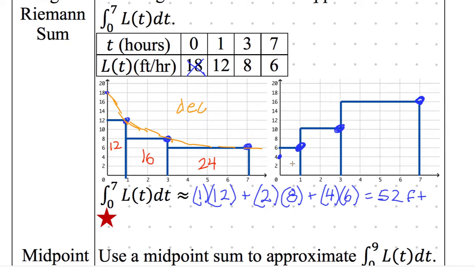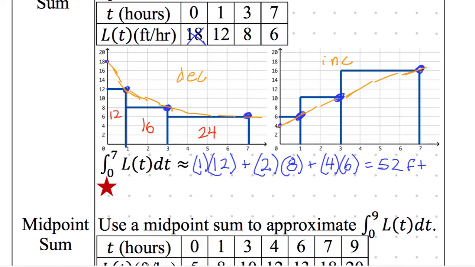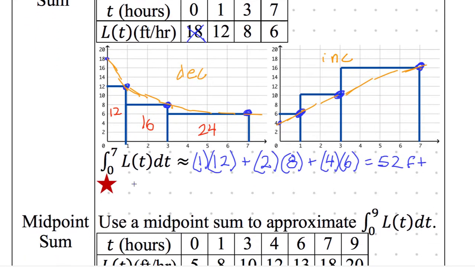This one is increasing now. So there's my line that goes through it. It's increasing, but now it's an over approximation. So that is definitely going to be something that you're going to be writing for your summary. But we want to say, is it an over approximation or is it an under approximation for our final answer?